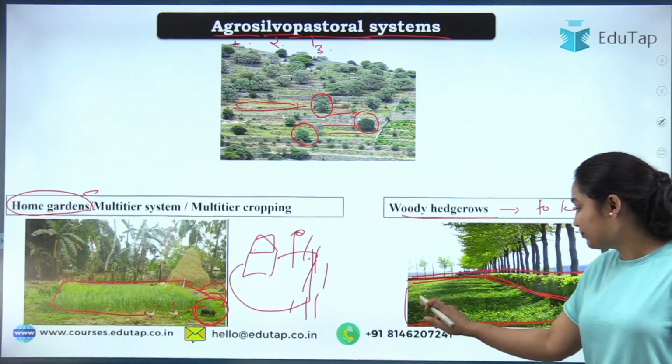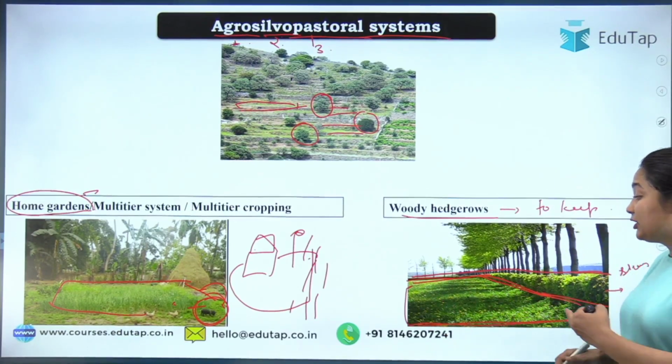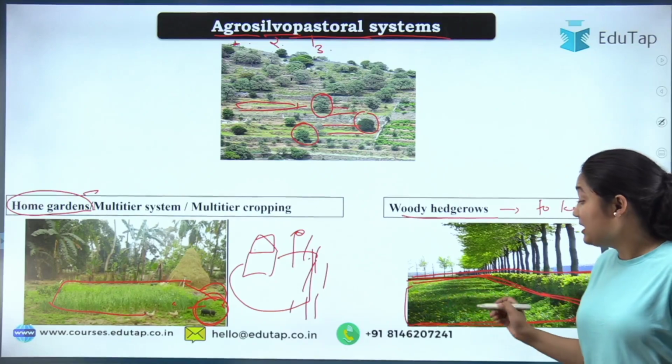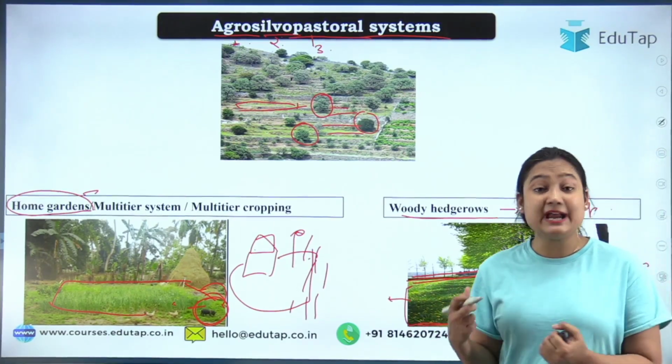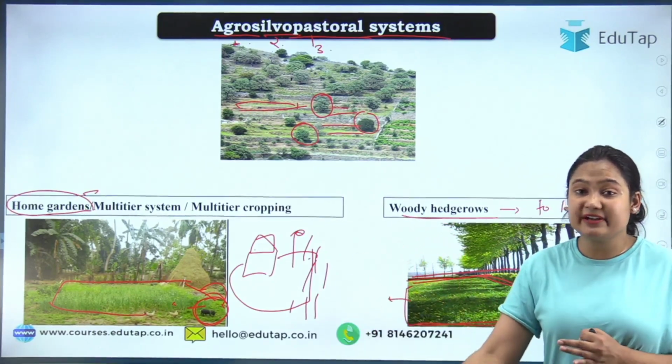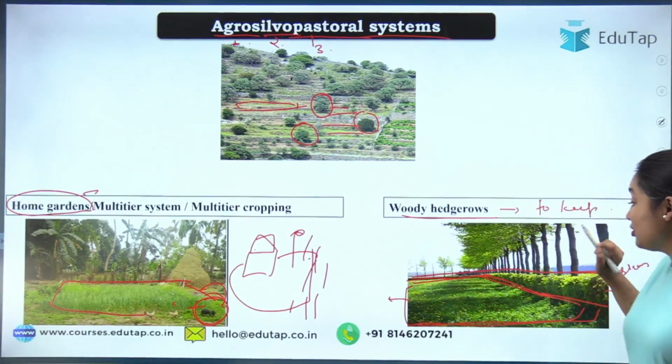And on the land you have taken, you can grow crops for fodder, crops for animals. But again, the main aim here is not to get agriculture or to get benefit from the land. The main aim here becomes conservation. Okay, so this is your woody hedgerow.